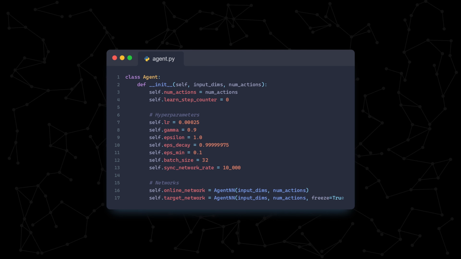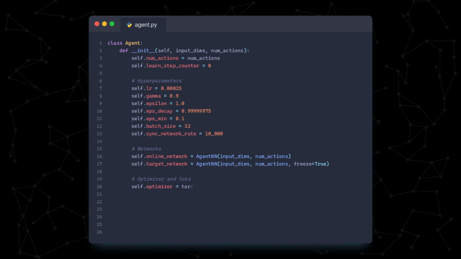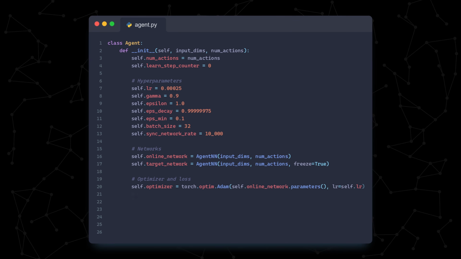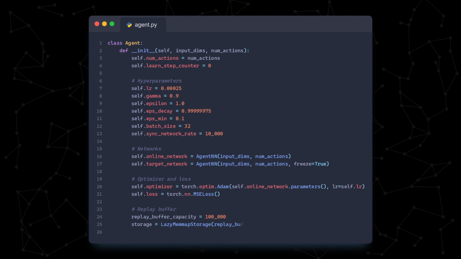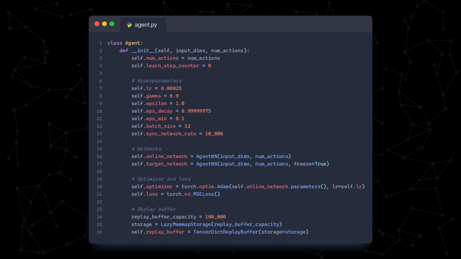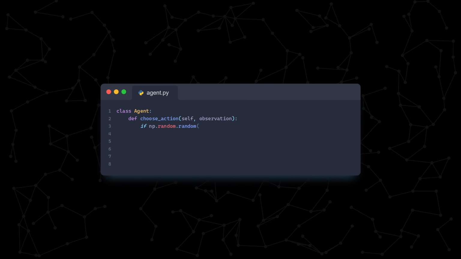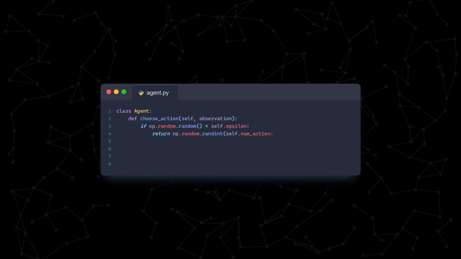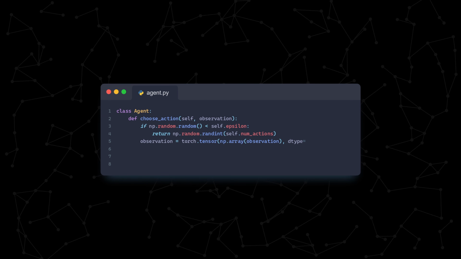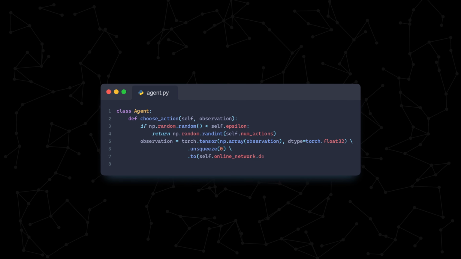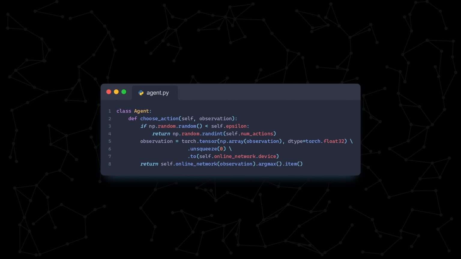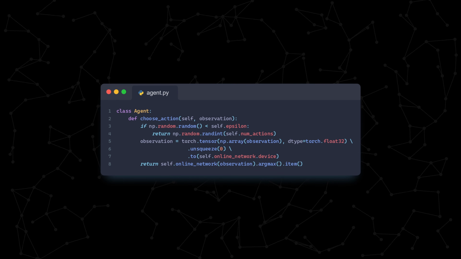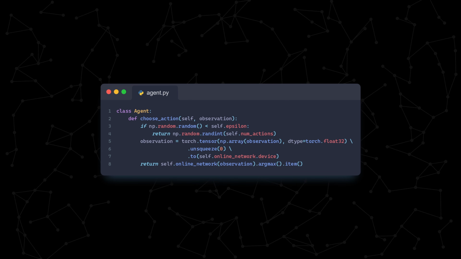After the hyperparameters comes the networks. Again, making sure the target network's parameters are frozen. After adding our optimizer and loss, we create our replay buffer with the capacity to hold 100,000 experiences. Then, let's write our choose action function that uses the Epsilon-Greedy Approach. As we can see, when the random number is less than our epsilon value, it'll choose a random action. Since epsilon starts off at 1, the action chosen will always be random.